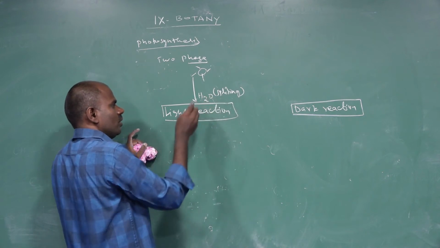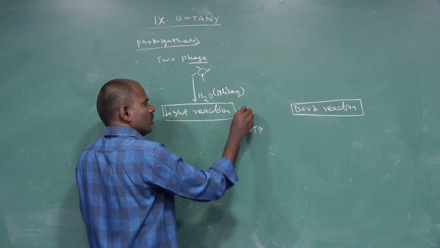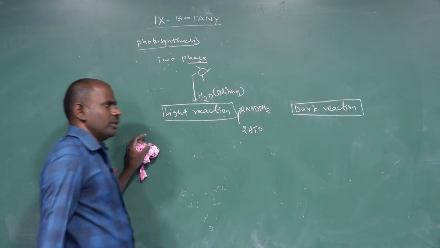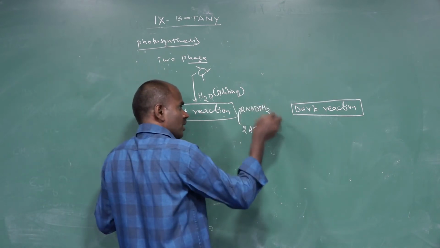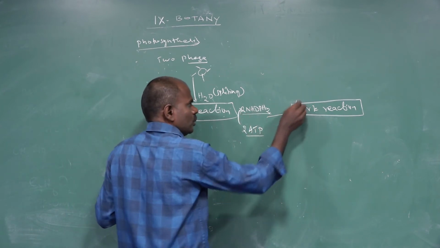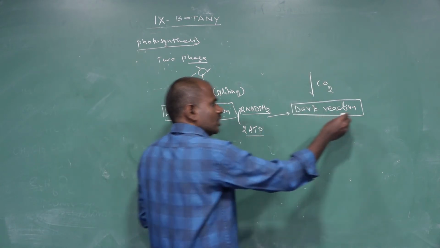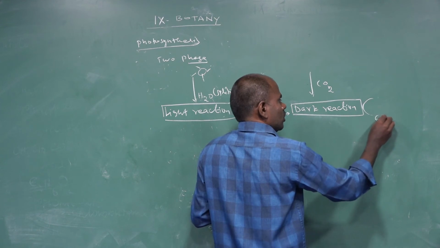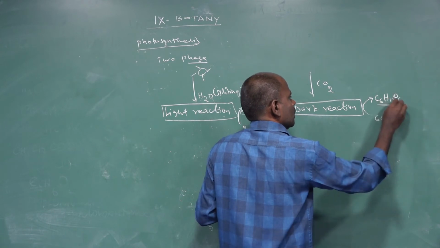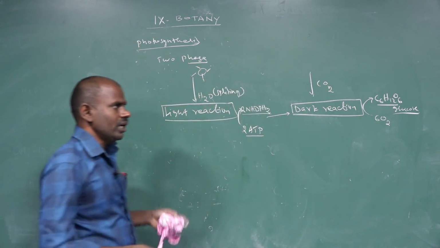The splitting of water molecules forms 2 molecules of ATP and 2 molecules of NADPH2. These are utilized in the dark reaction. The 2 molecules of NADPH2 and 2 molecules of ATP are consumed and act on the carbon dioxide molecules in the dark reactions, to synthesize 6 moles of oxygen and C6H12O6. The glucose is released from the dark reaction.